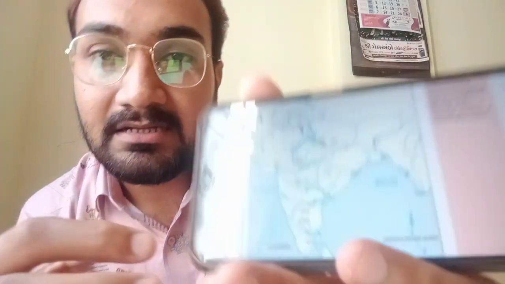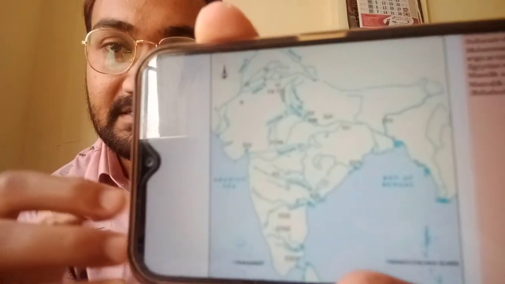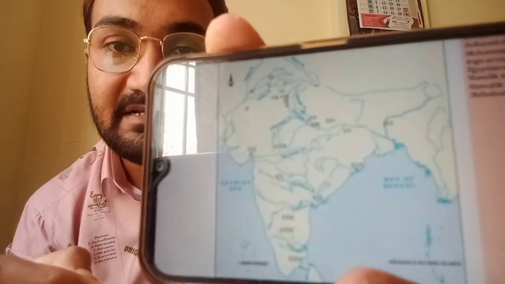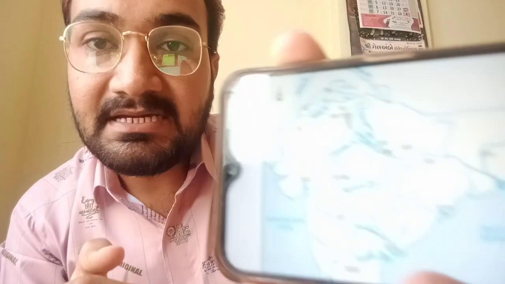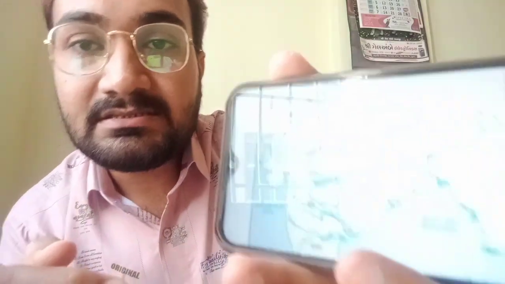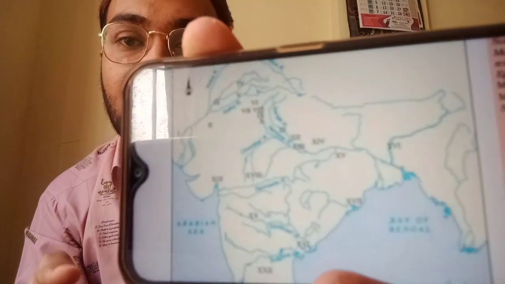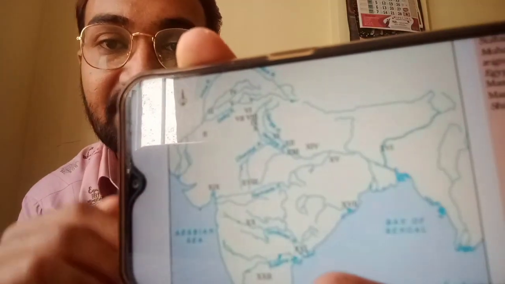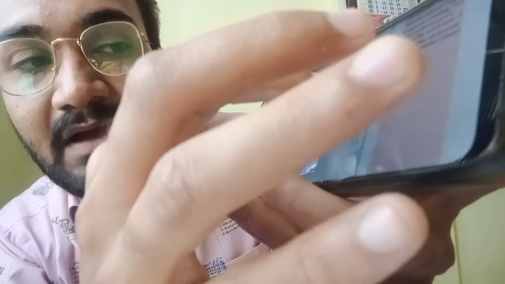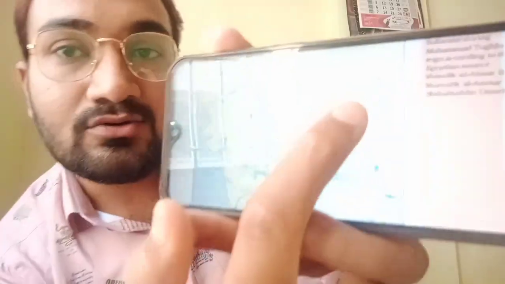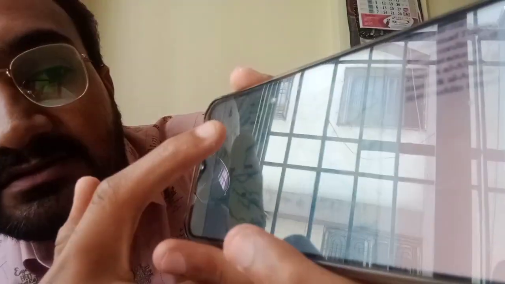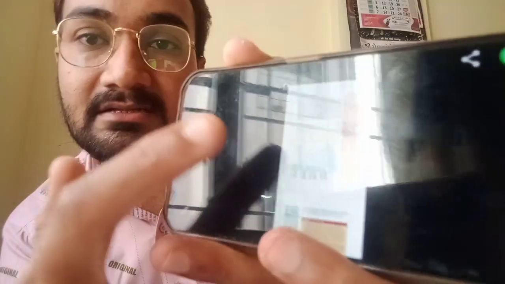As you can see here, this is the earlier map of India in the medieval period. So the empire of Ghiyasuddin Balban extended from Bengal to Ghazni, till here.